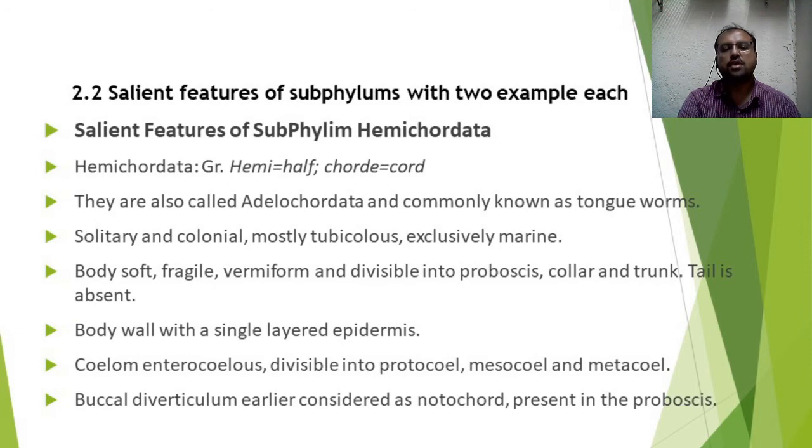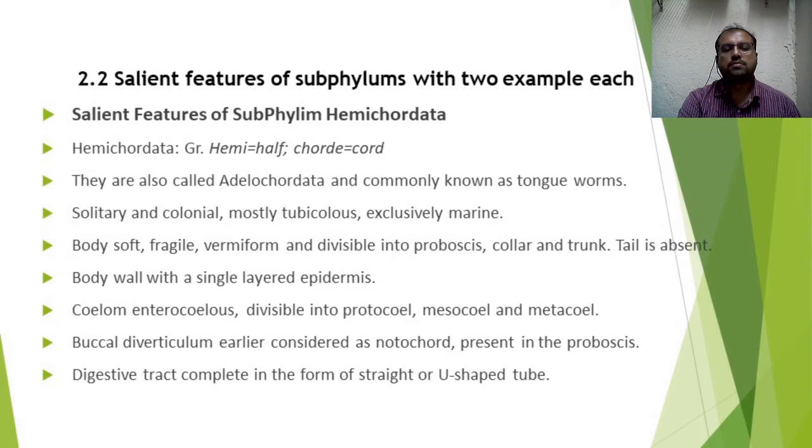It was regarded as a notochord, but later on it was confirmed that instead of the notochord it is the buccal diverticulum, and that's why the individual is kept in a separate phylum. The digestive tract of this individual is a straight or U-shaped tube, and the digestive system is complete, starting from the mouth and ending with the anus.